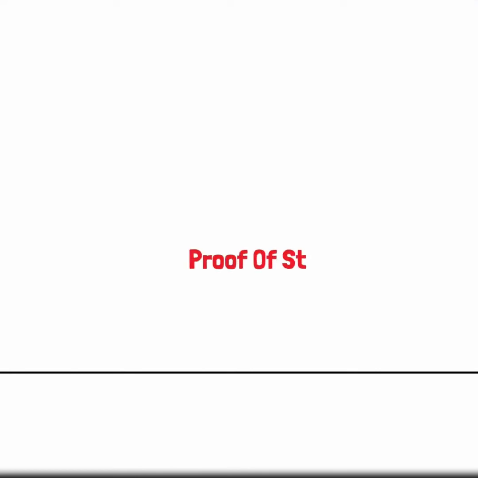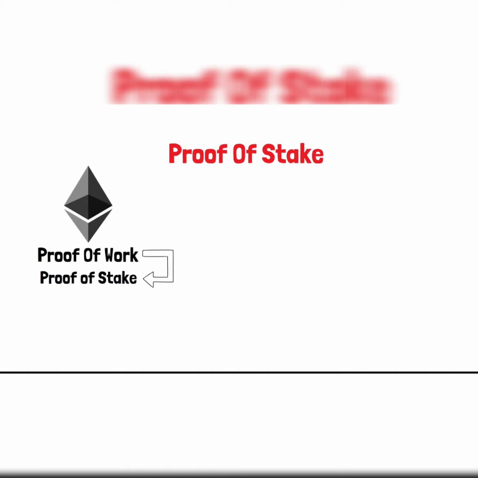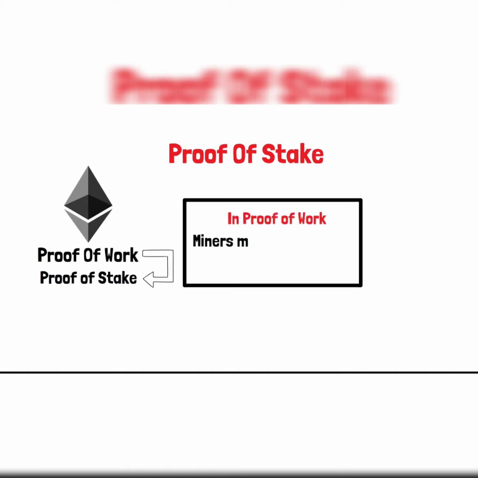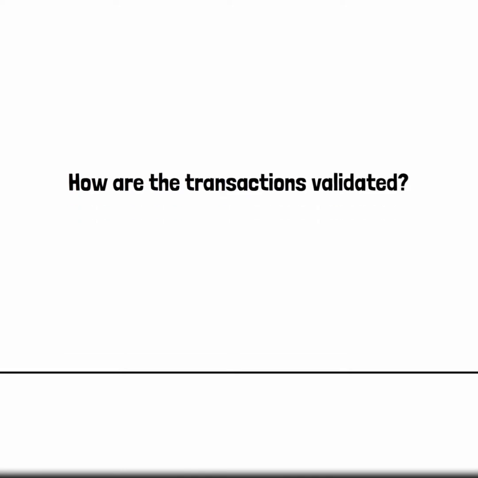Number 1. Proof of stake. The biggest difference between Ethereum 2.0 and Ethereum is the shift from the proof-of-work consensus model to proof of stake. In proof of work, miners mine resources to validate their currencies. The entire process consumes a lot of energy. Proof of stake addresses the problem by completely taking miners out of the equation. Now, without any miners, how are the transactions validated? Well, the network utilizes economic incentives for the purpose.